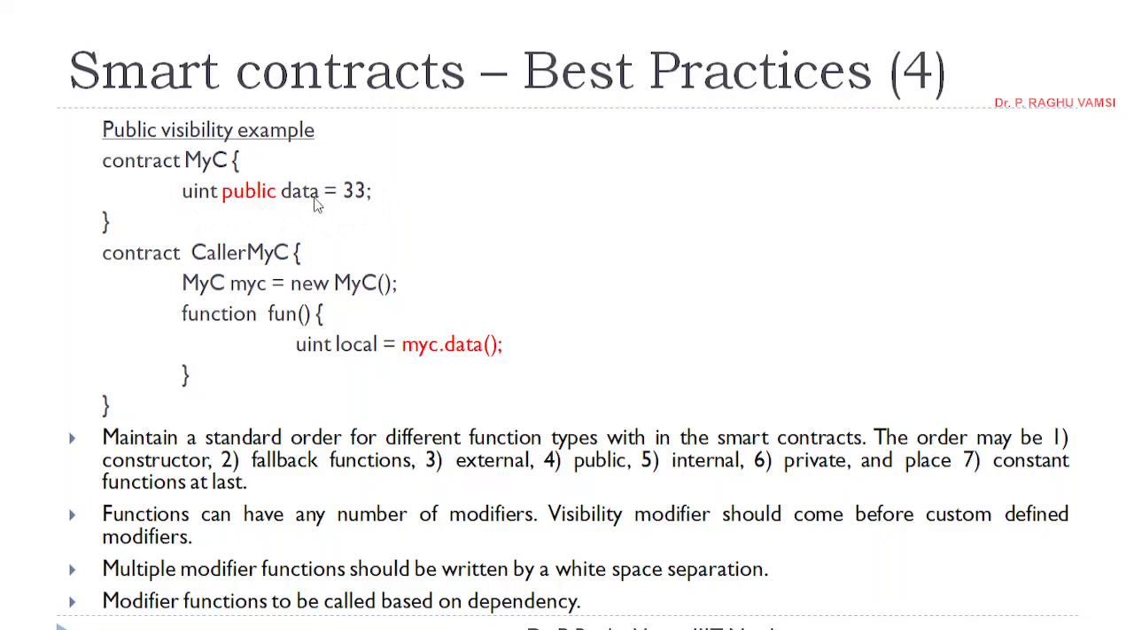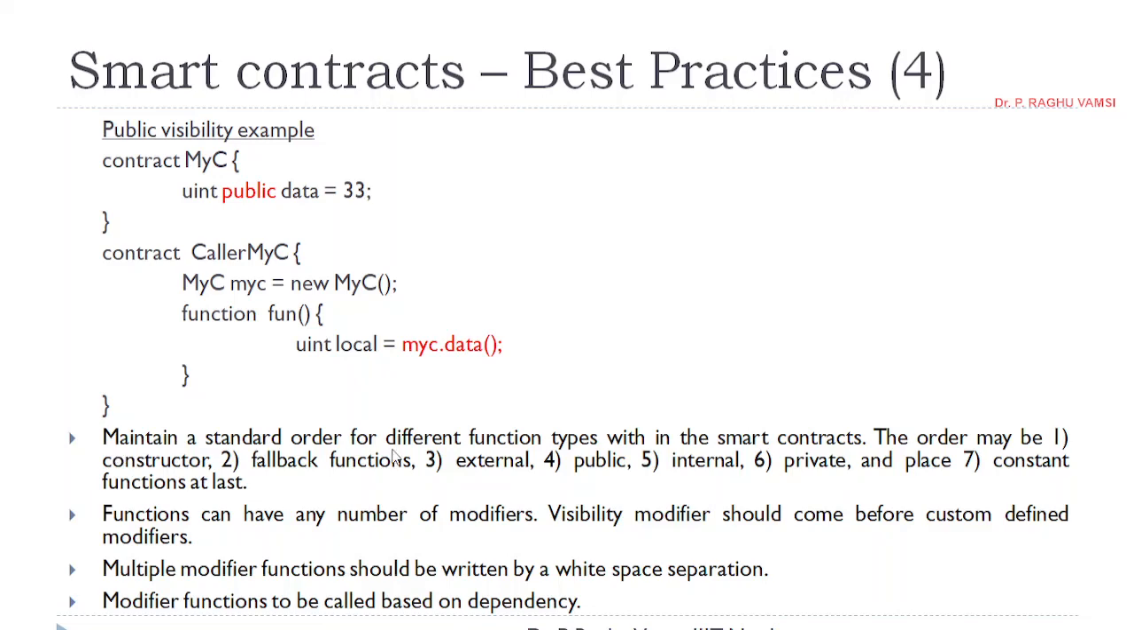So how do you get the data from another contract? You simply instantiate the contract myC, and use the myC object dot data. Here we have not defined any function, but when you declare a public variable, by default the get method will be generated by the Solidity compiler. So data within the brackets, bracket open, bracket close, will give you the value of data. This is the way it is generated by default. You need not write the data get method for this. If it is private, then you may write a get method.